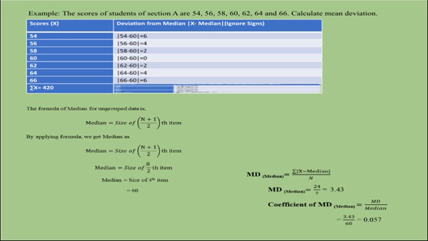Similarly, we will calculate coefficient of mean deviation, the formula for which is mean deviation divided by median. In this question, mean deviation is 3.43 divided by 60, which is median. Hence, the value of coefficient of mean deviation from median is 0.057.